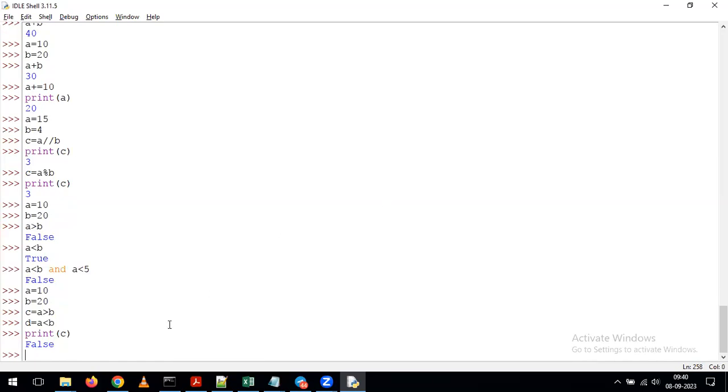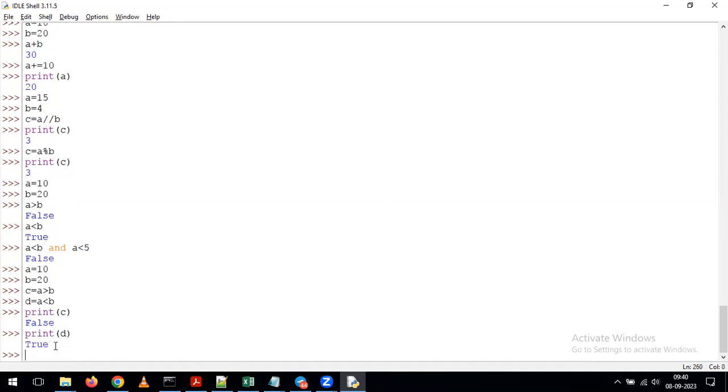What's happening? Coming to C variable, I give it as A greater than B and D. Coming to A greater than B, it is nothing but a false output. That's the reason if I'm giving print of C, we are getting output as false. In the same way, if I'm giving print of D, for print of D we are getting value as true.